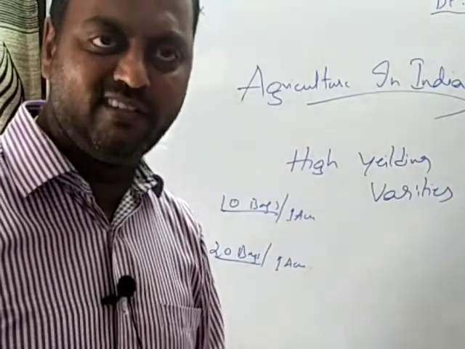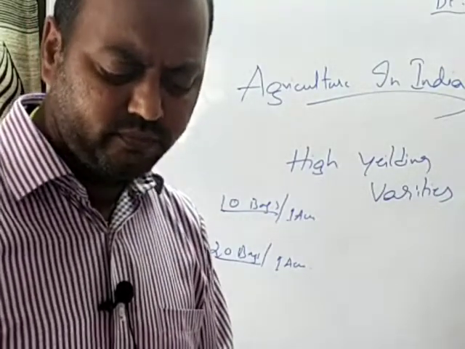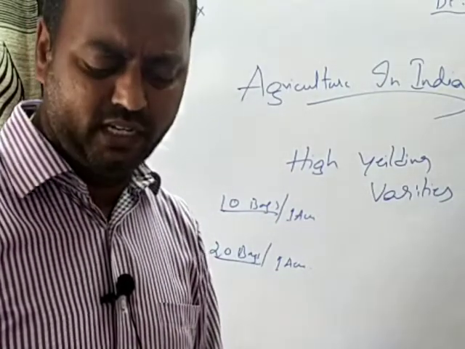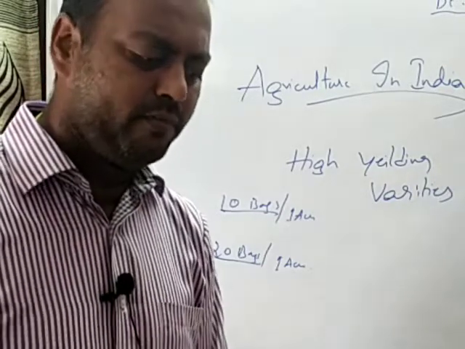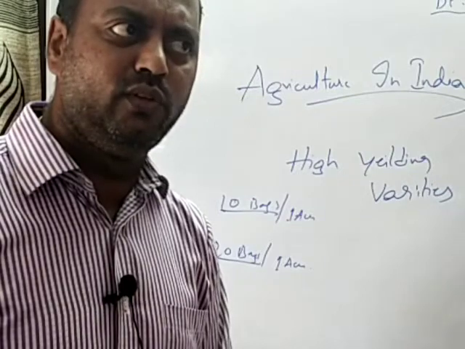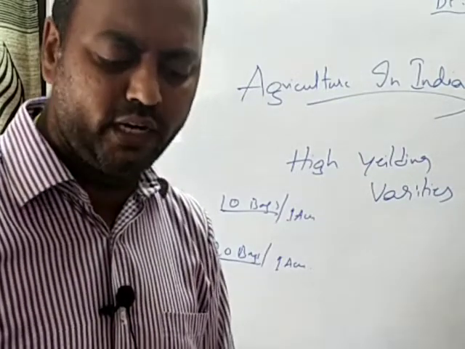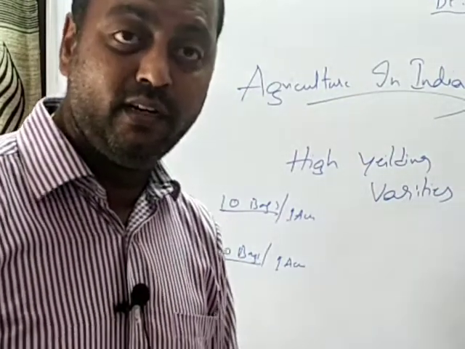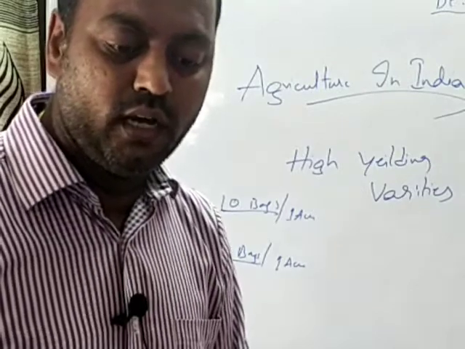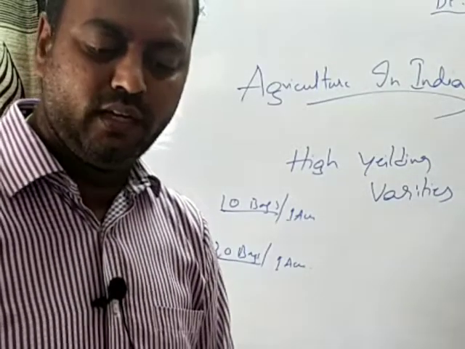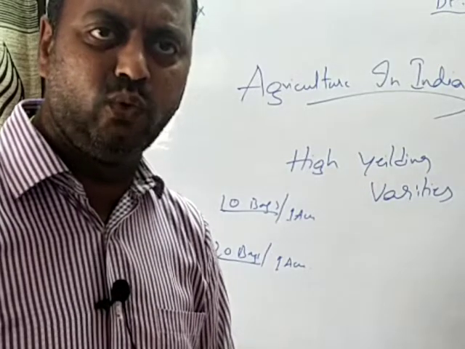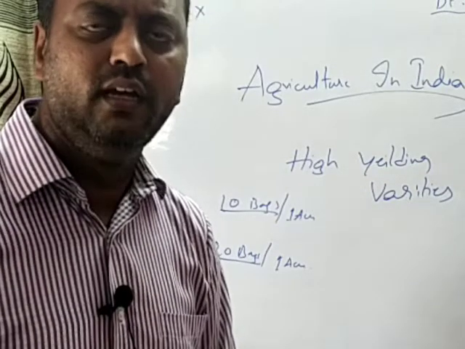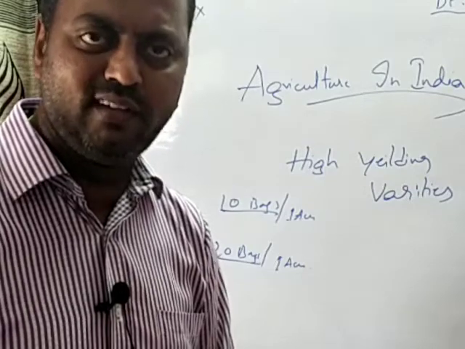In the year 1967, the food grain stock with the government was only 19 lakh tons, and by the year 2010-2011 it has increased to 220 lakh tons. That means about 1/10 of the food grains produced in the country is being kept with the government as a reserve stock.